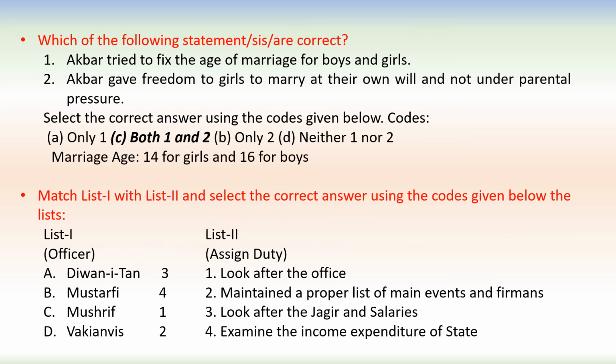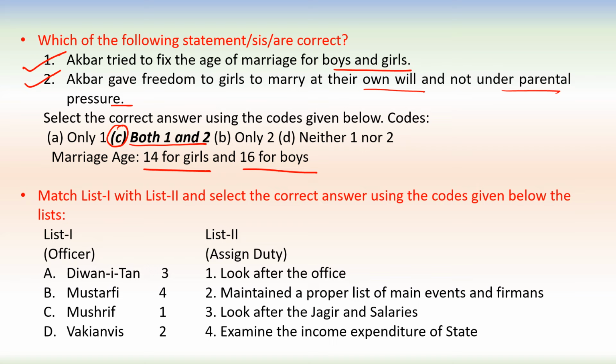Next question is, which of the following statements are correct? Akbar tried to fix the age of marriage for boys and girls. This is correct. Akbar gave freedom to girls to marry at their own will and not under parental pressure. This is also correct. So option C is correct here, both 1 and 2. Akbar tried to fix the marriage age for boys and girls, and for girls it was 14 years, for boys it was 16 years.